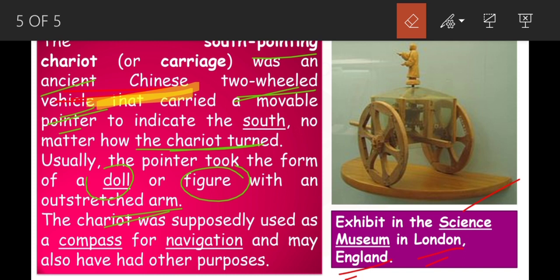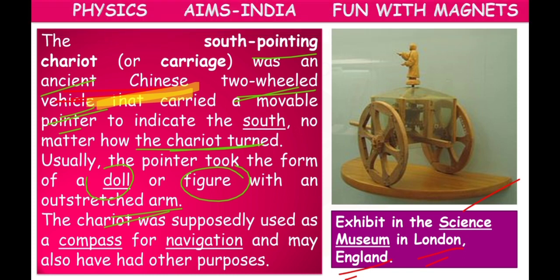So it was supposed that the stretched arm has a compass for navigation. Okay, children, this is the story of the directional property.